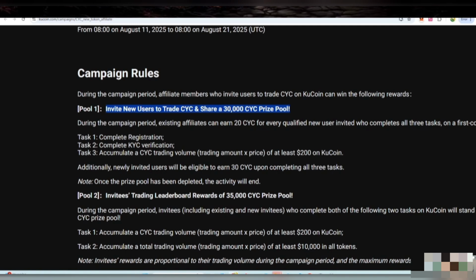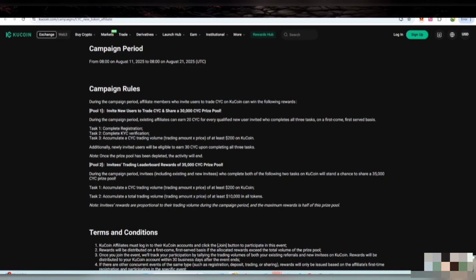Next, you can check CIC, which got listed on KuCoin. There you can start trading and invite members, who will also grab here a 65,000 CIC token reward. The 21st of August was the last date.